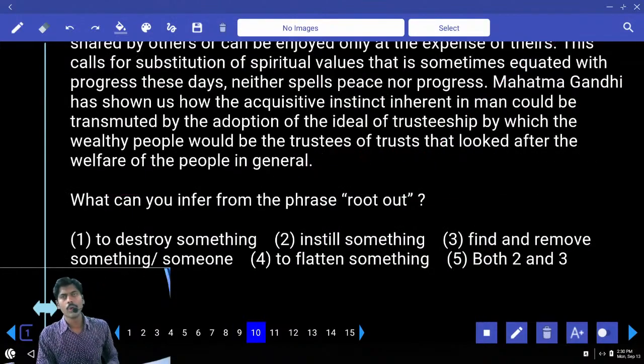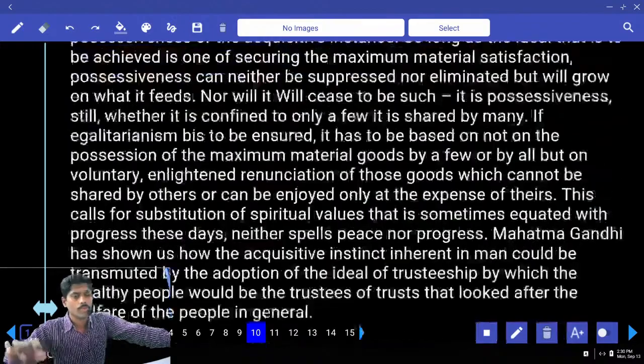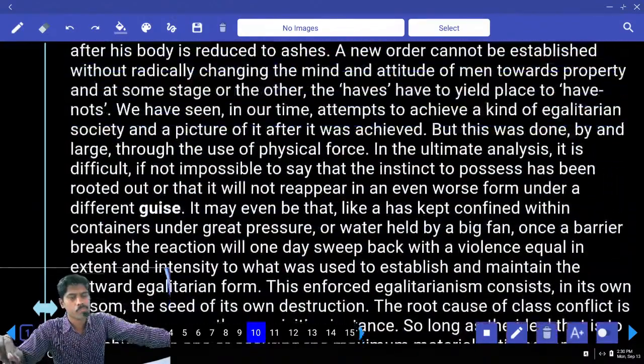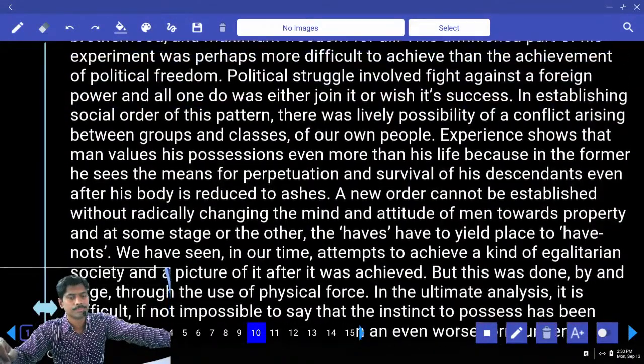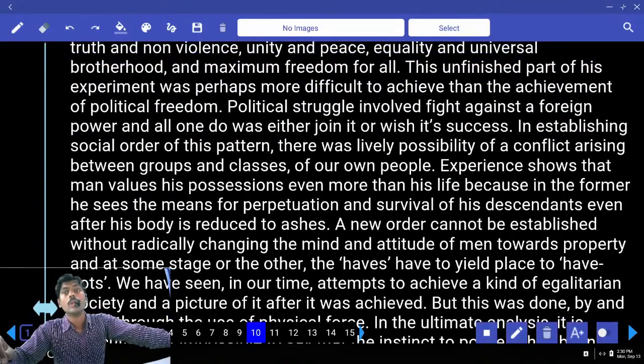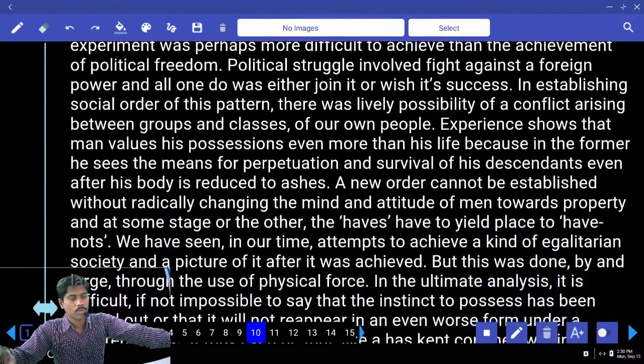Root out. Root out means taking out the roots and eliminate. That is called root out. Where is that root out in the context? Can you show me root out? Where? Above guys, below guys? Above.